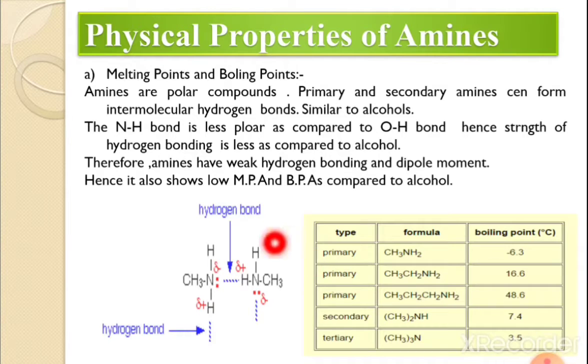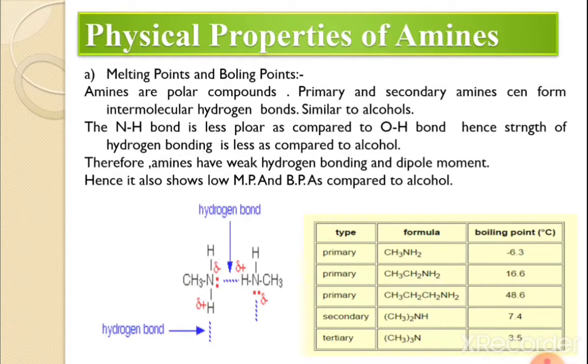Here this is the structure of methylamine, and here this is the hydrogen bond. Here nitrogen and here, dotted, hydrogen. Okay, here nitrogen and here hydrogen. This arrow shown here is the hydrogen bond, and this methylamine can show hydrogen bonds.